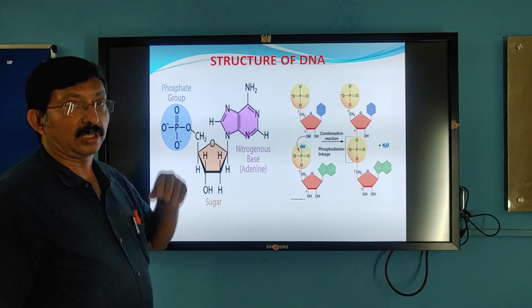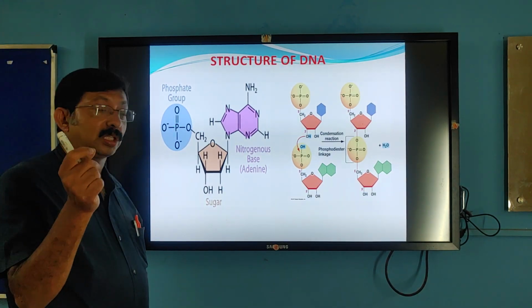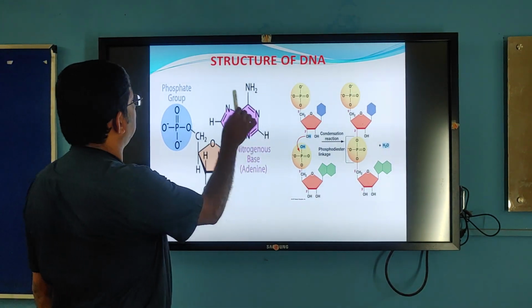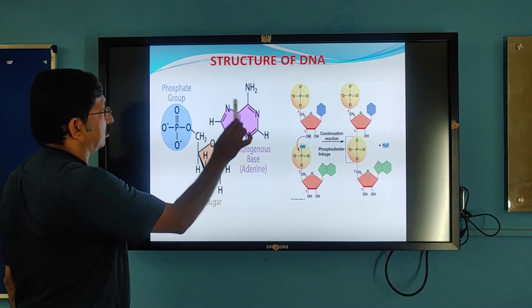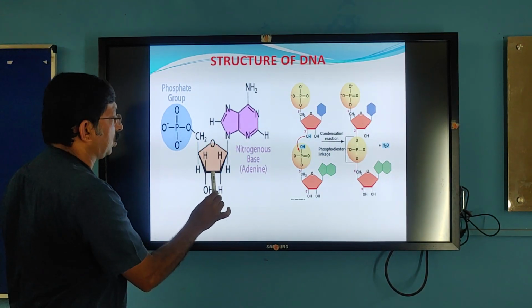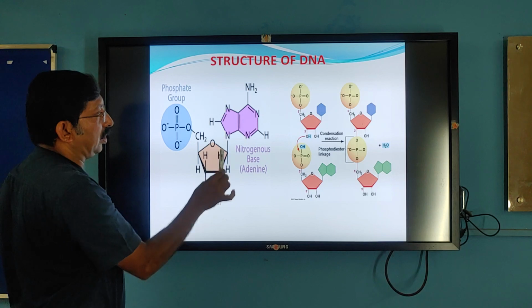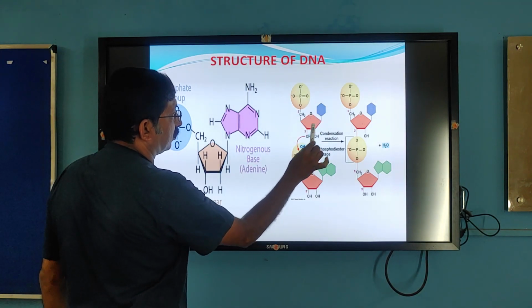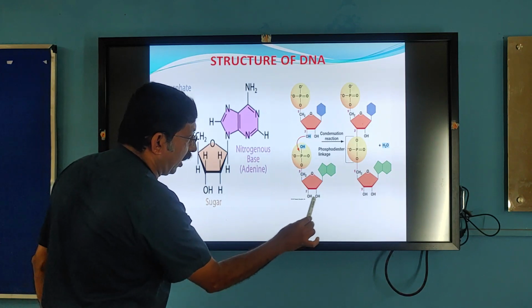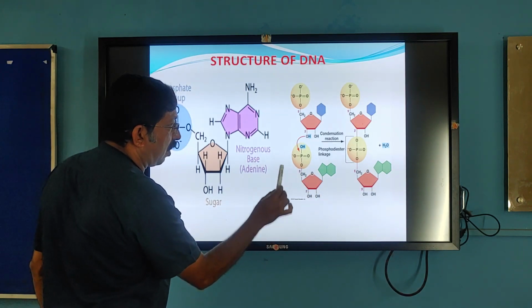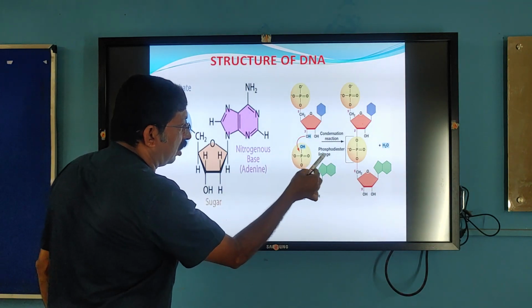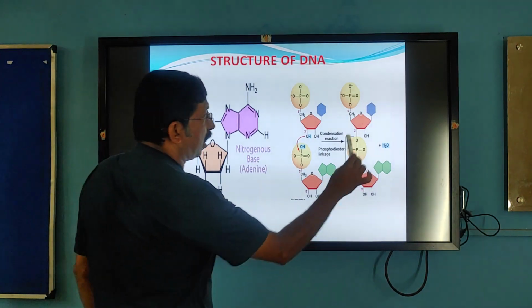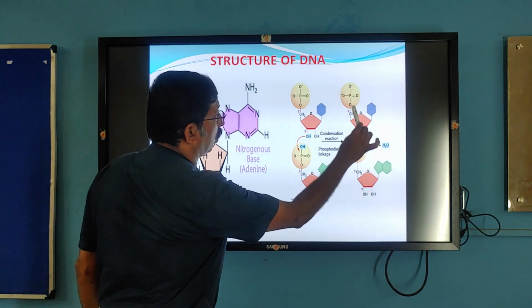Now, let us come to the structure of DNA. Already we have discussed the nucleotide. See here, this is one nucleotide. The base plus sugar plus phosphate forms one nucleotide. This one nucleotide and another nucleotide undergo condensation, lose a molecule of water, and form a dinucleotide.